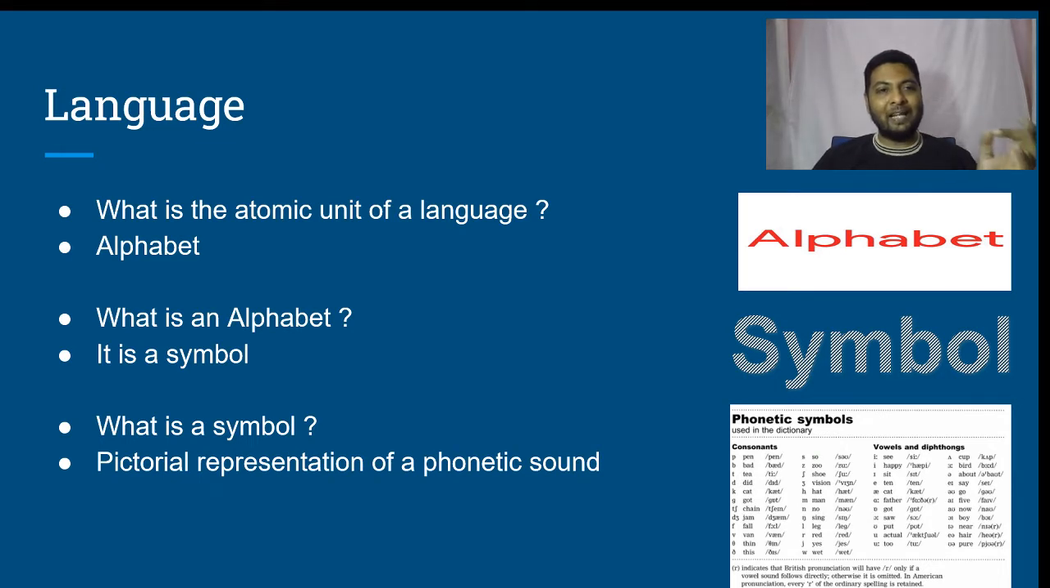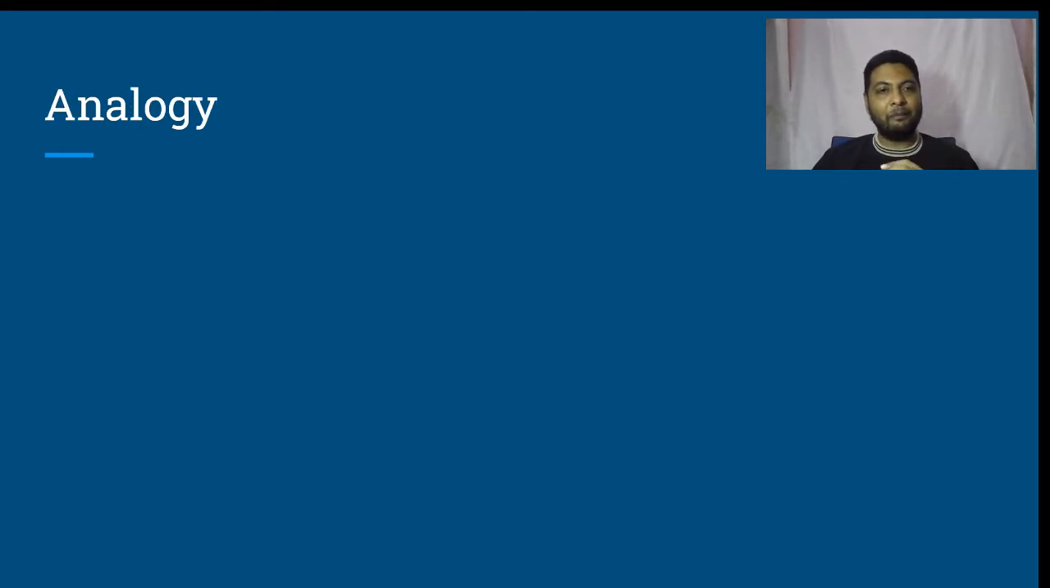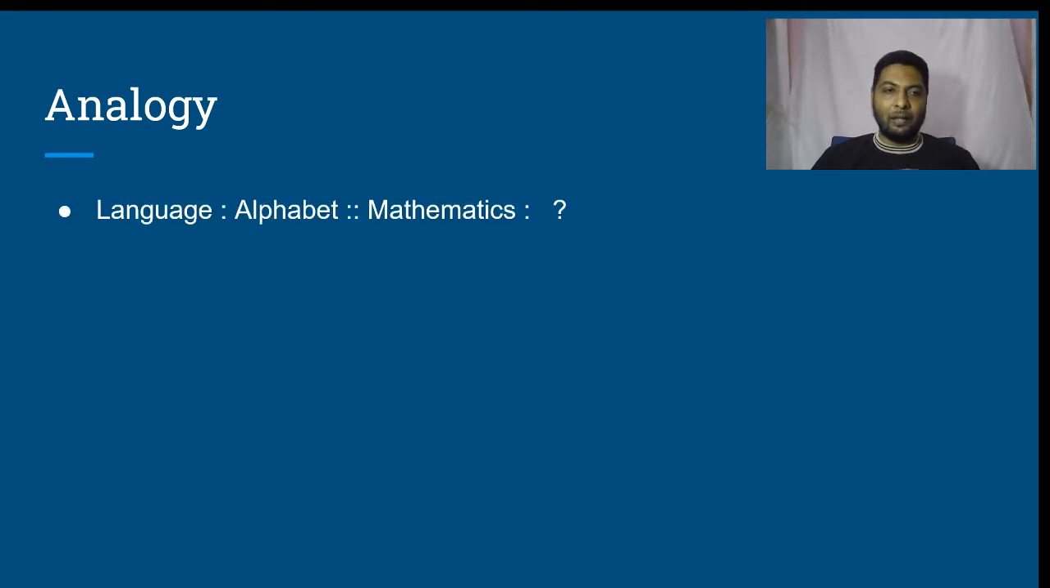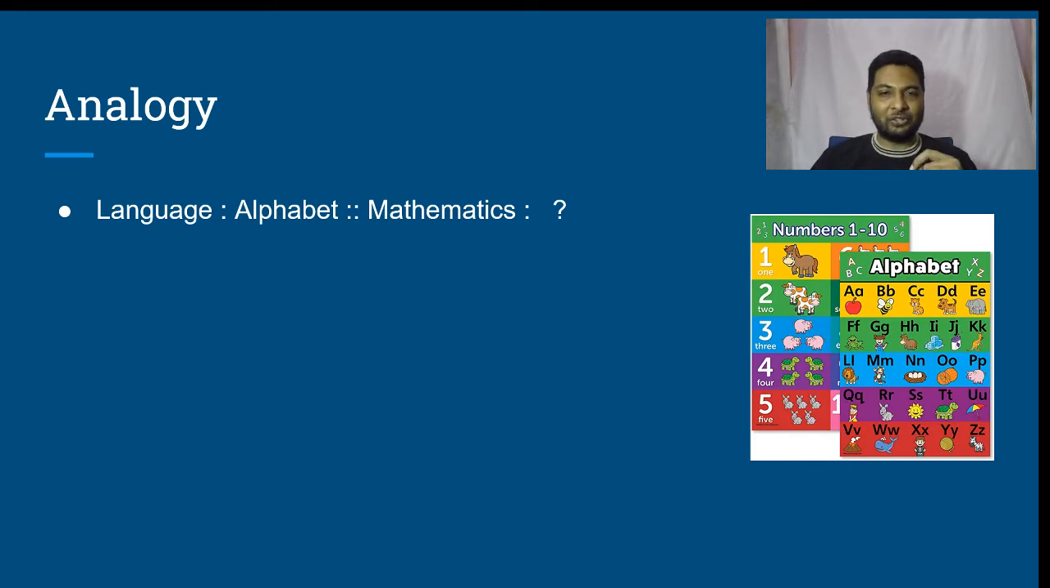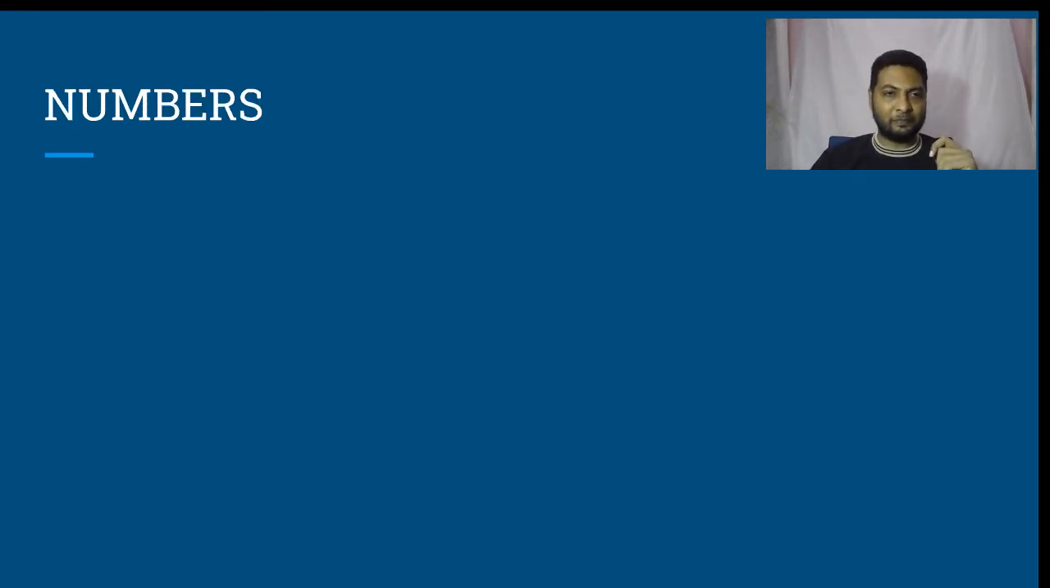Now a simple analogy question, let us look at it. Language is to alphabet as mathematics is to what? Every language has its own set of alphabets. Mathematics being a language has its own set of alphabets. Mathematics is a special language, so its set of alphabets is also known by a special name, and that is numbers. Therefore, we will start by understanding numbers.